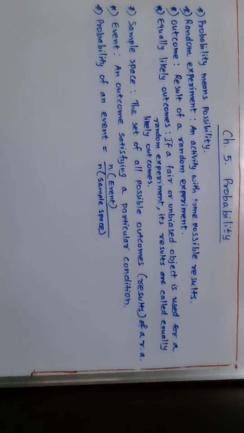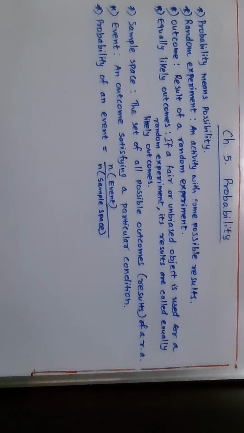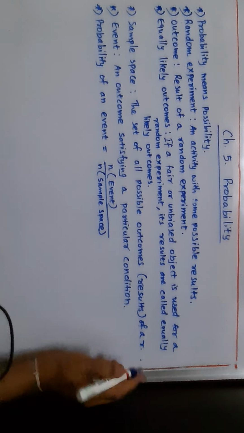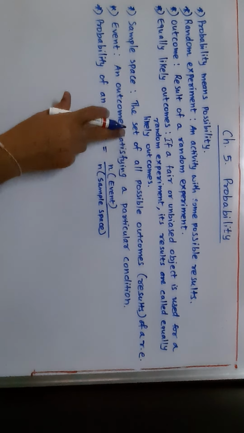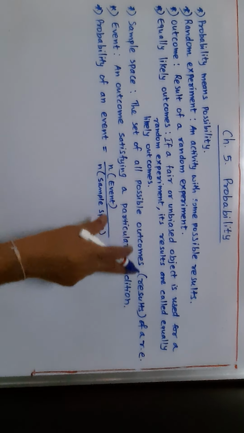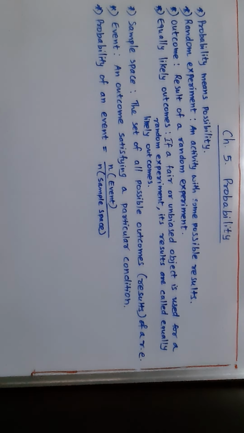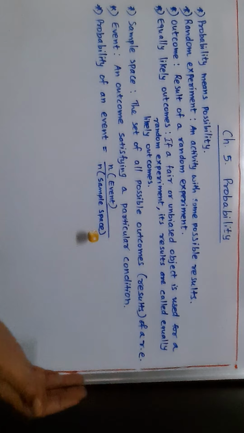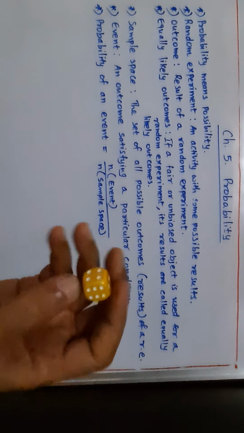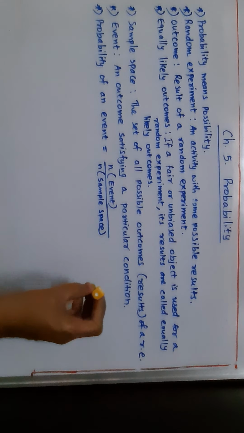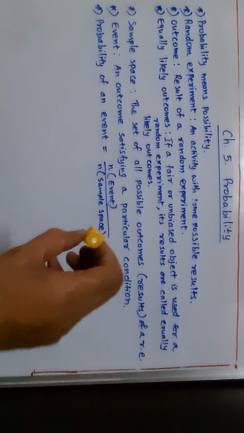Now, what is sample space? When you do a random experiment, RE means random experiment, the set of all possible results or outcomes of a random experiment is called the sample space. For example, the random experiment is throwing a die. I threw a die. Which number came on the top? 6. Again I threw a die. What number came here? 1. The number that came on the top is 1, like that.